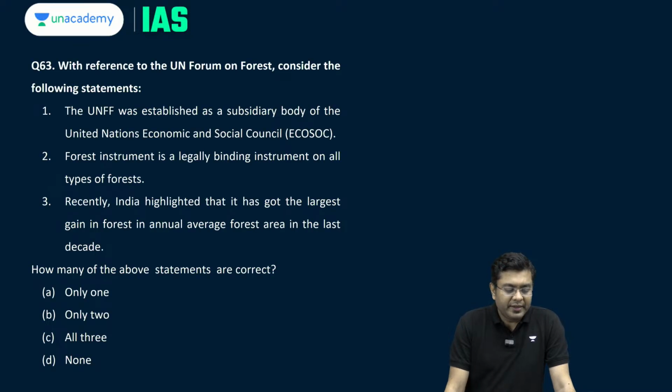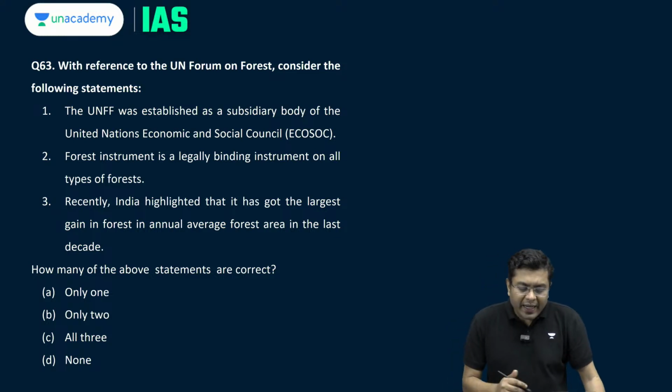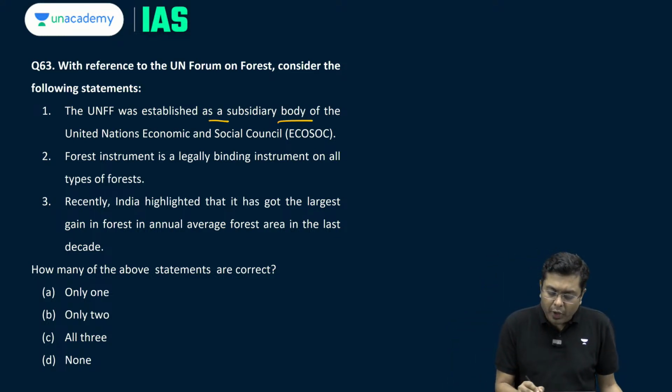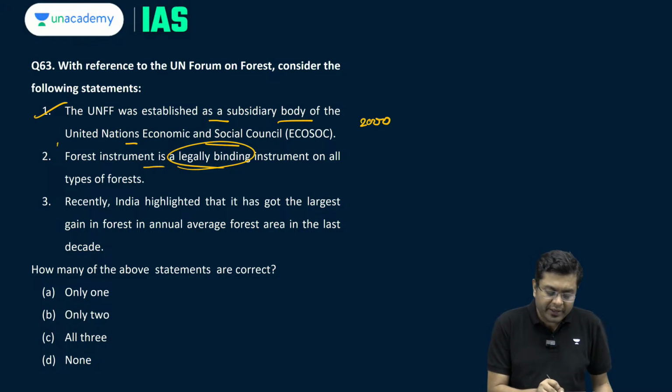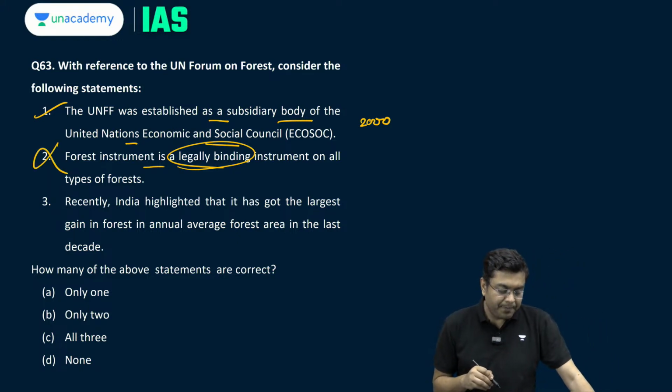Okay? Then, with reference to UN Forum on Forests, consider the following statements. So, UN Forum on Forests was arrived at in 2000 on the sidelines of the meeting of UN ECOSOC, right. So, UNFF was established as a subsidiary body of the United Nations Economic and Social Council in 2000. This is correct. Forest instrument is legally binding instrument on all types of forests. It is not legally binding.